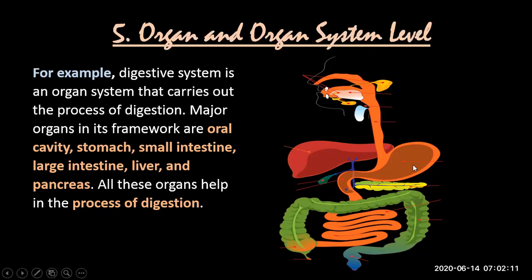अब देखिए हर organ different काम कर रहा है. Esophagus is transporting food. Oral cavity is digesting somehow, the carbohydrate component of food.